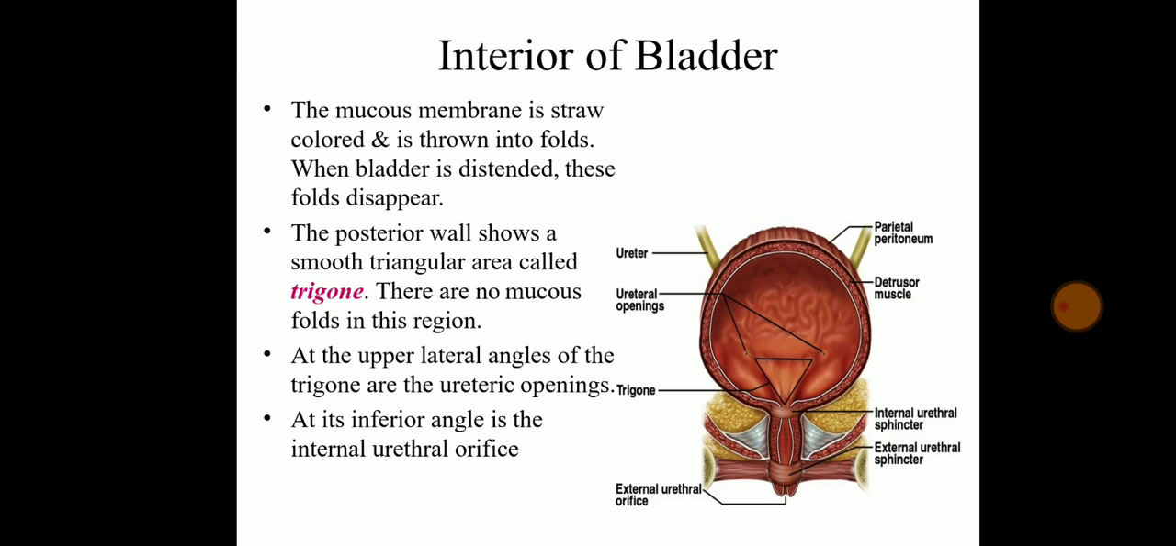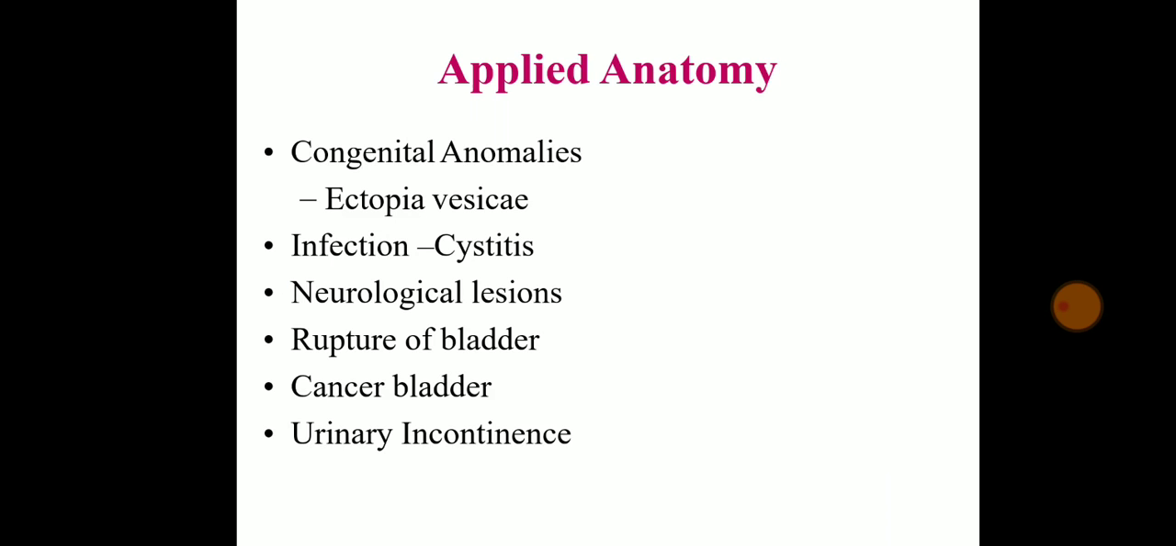At the upper lateral angles of the trigone are the ureteric openings. वहाँ पे ureter का opening होता है. And at the inferior angle there is the urethral orifice, जहाँ पे urethra होता है. Upper side में अगर आप देखिए तो वहाँ पे ureter है. Two ureters come from the two kidneys and attach to the bladder. And at the inferior part there is a urethral opening through which the urine goes out. So this is the applied anatomy.